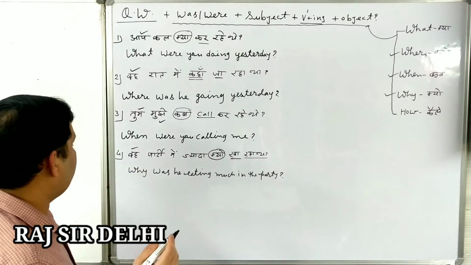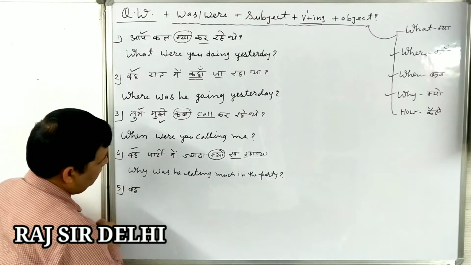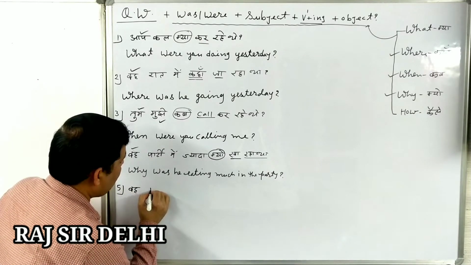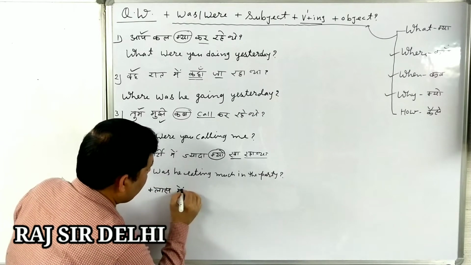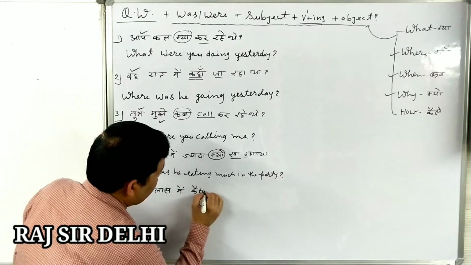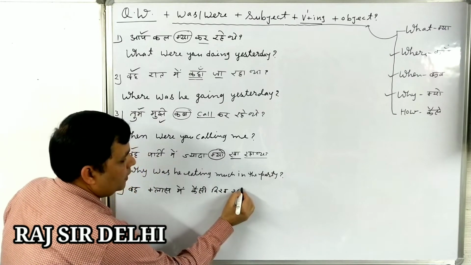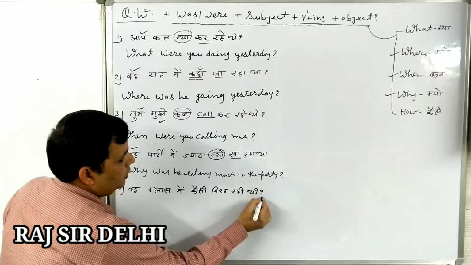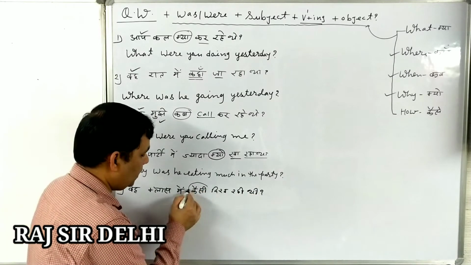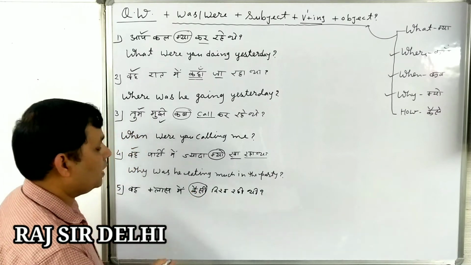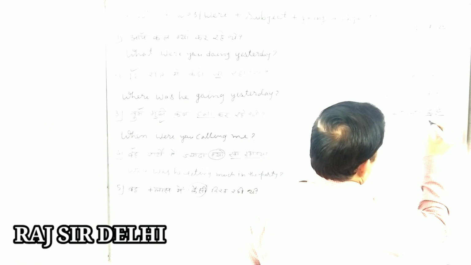Now one is also remaining: Woh class mein kaisi dikh rahi thi? Again, what is first? The first is kaisi. Here I have written only kaisa. You can also read kaisi.